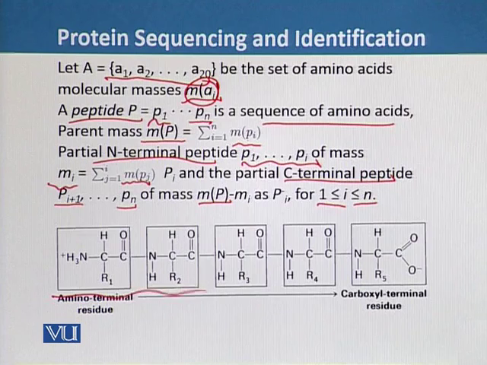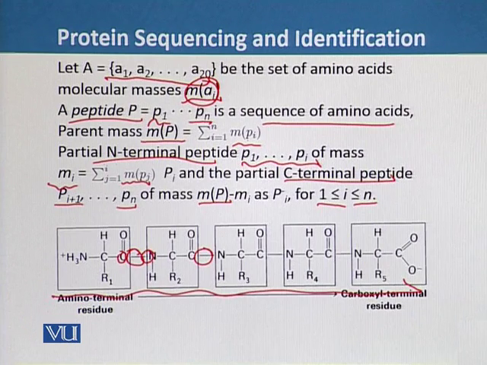For example, this protein is in linear form and is connected by peptide bonds. These are the peptide bonds between the amino acids. The peptide bonds start with nitrogen and end with carbon.